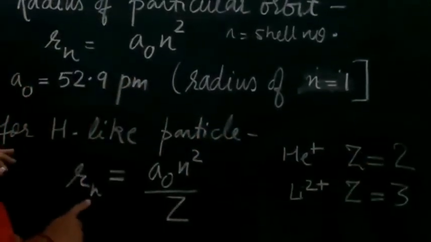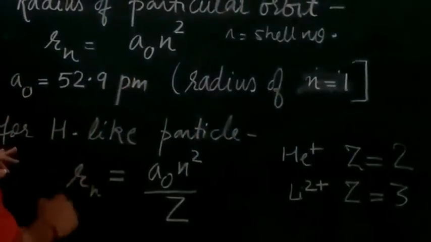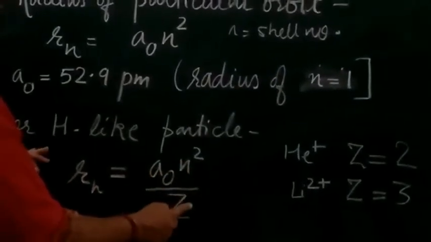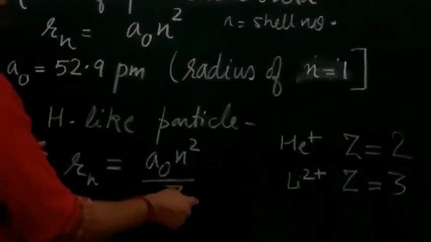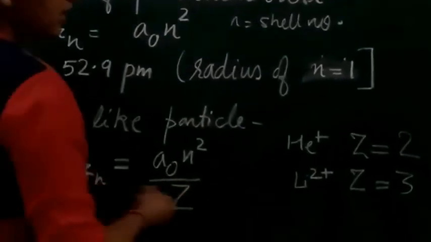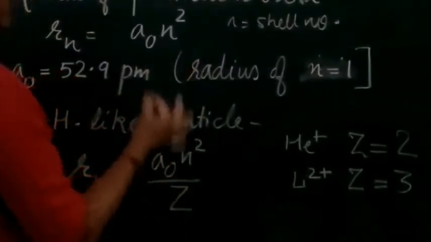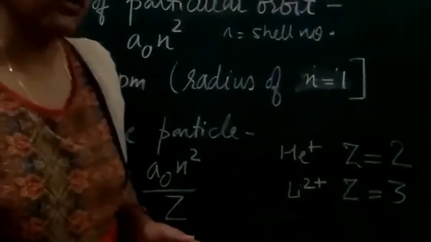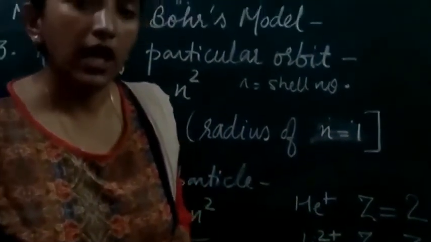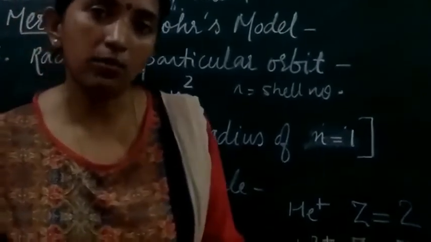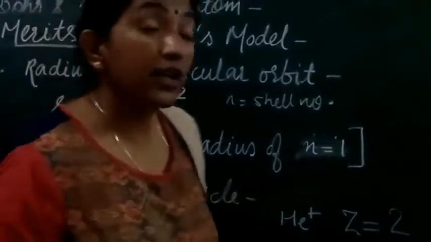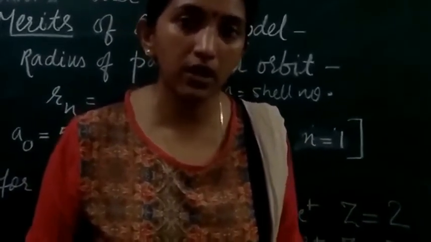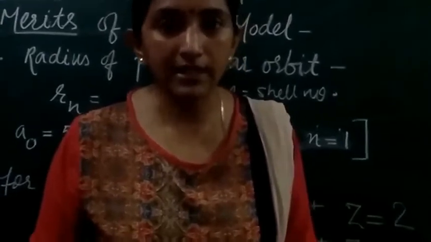So for finding the radius of a particular shell or orbit, you will put here the shell number, and here the atomic number of the hydrogen-like particle. So today we have discussed 3 merits. The first is the stability of the atom. Second, with the help of Bohr's postulate, we can find the energy associated with a particular orbit. And third, we can determine the radius of a particular orbit. Now we are left with the explanation for the line spectra of the hydrogen atom, that we will discuss later.